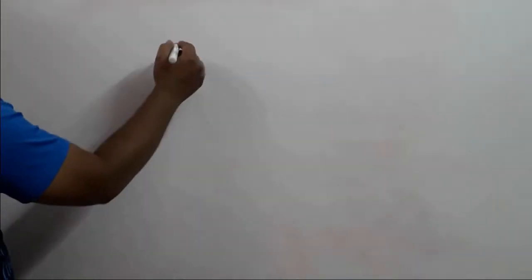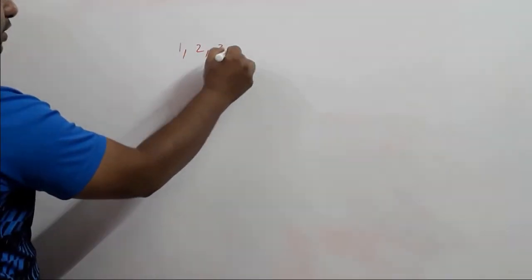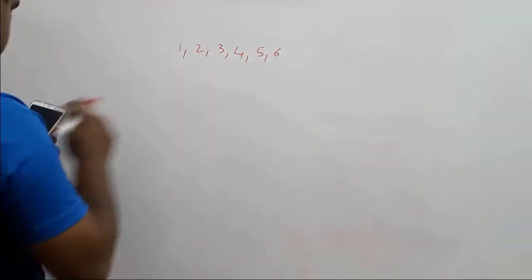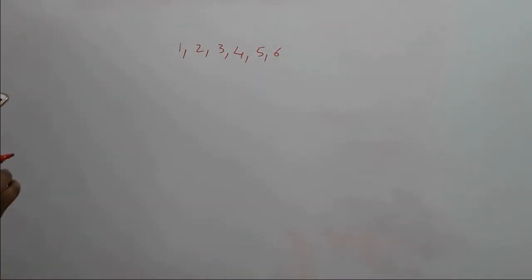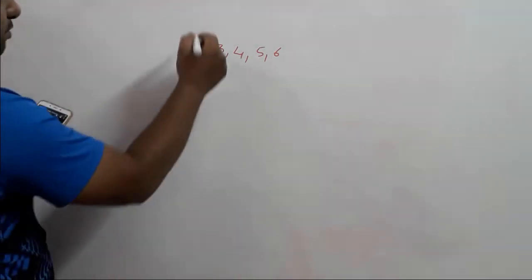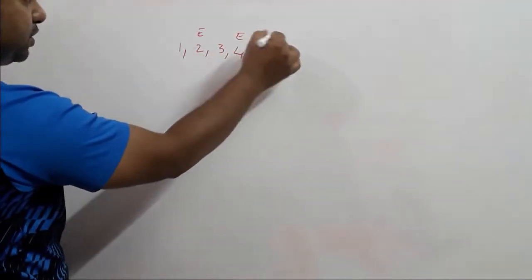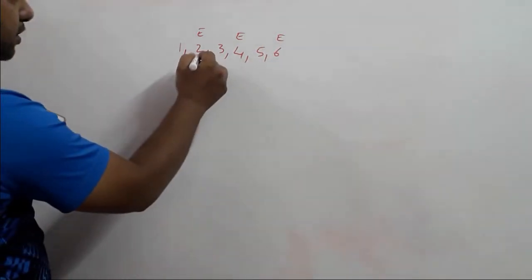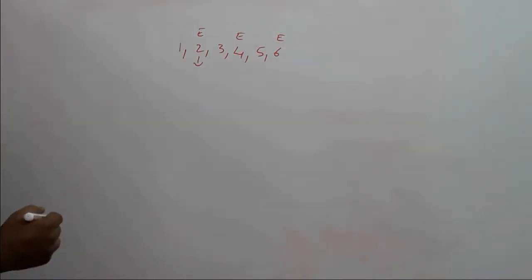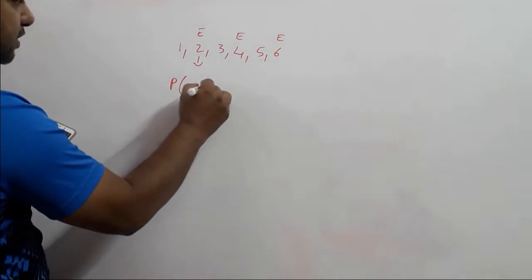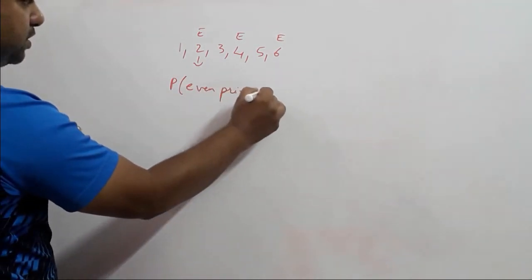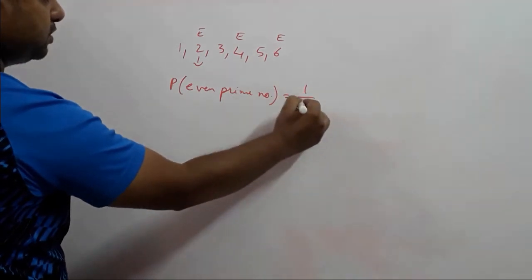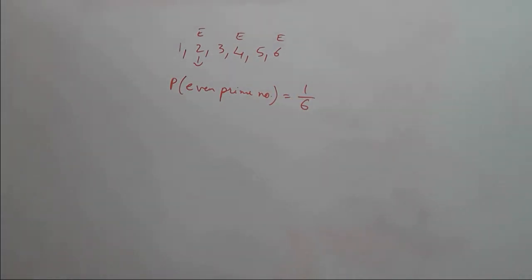The fourth question is, a die is thrown once. What is the probability of getting an even prime number? So a die has a total of 6 numbers, 1, 2, 3, 4, 5 and 6. We are asked to find the probability of getting an even number. So which are even numbers? Even numbers are 2, 4 and 6. And from these, which are prime numbers? Only 2. So an even prime number we are asked. So the probability of getting an even prime number is 1 upon 6.